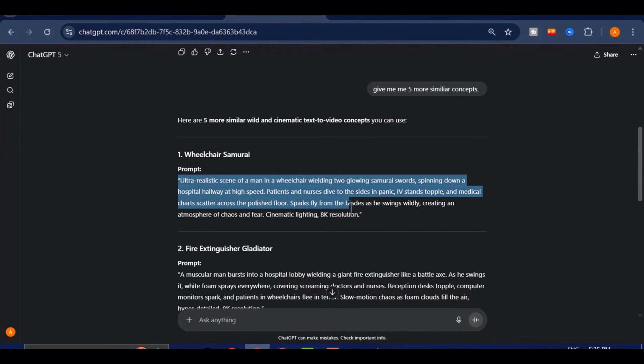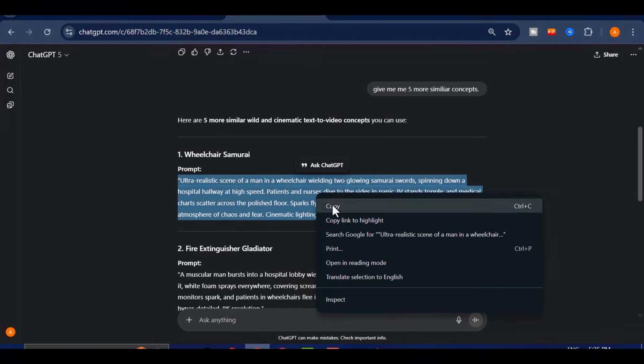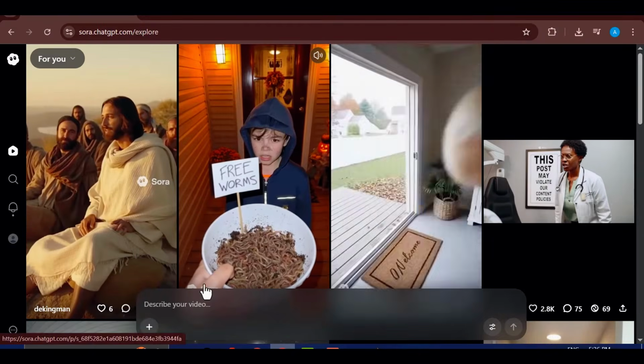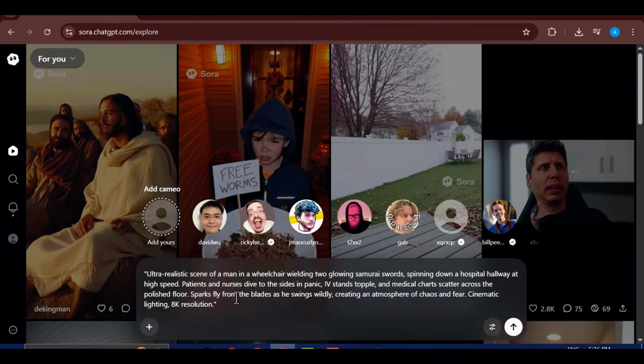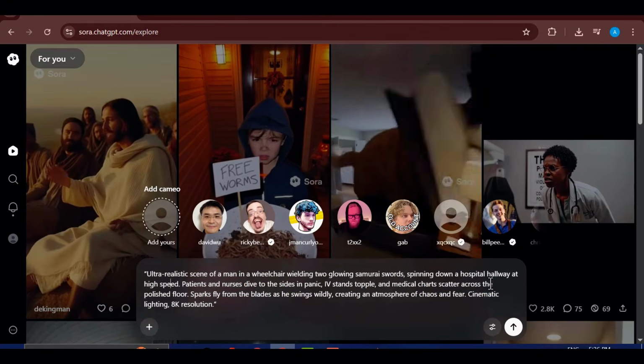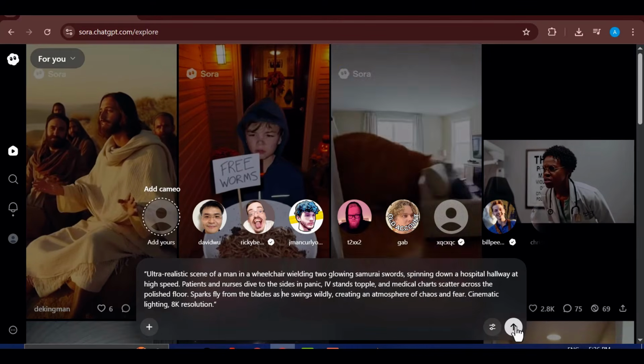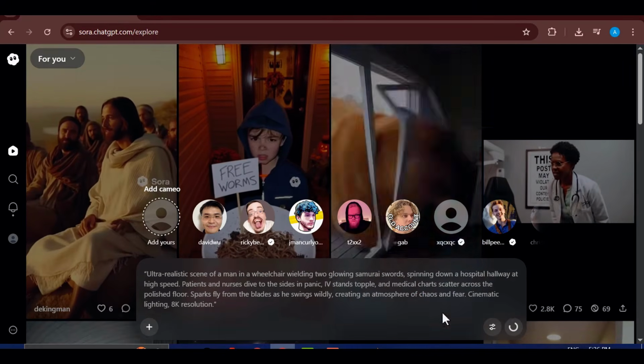Now let's try another prompt. I will head back to the list of prompts that ChatGPT generated earlier and simply copy one of them. Once I have it, I will paste it directly into the Sora prompt field. This time, I will leave all the other settings exactly the same, since the aspect ratio and duration we already selected work perfectly for TikTok videos.